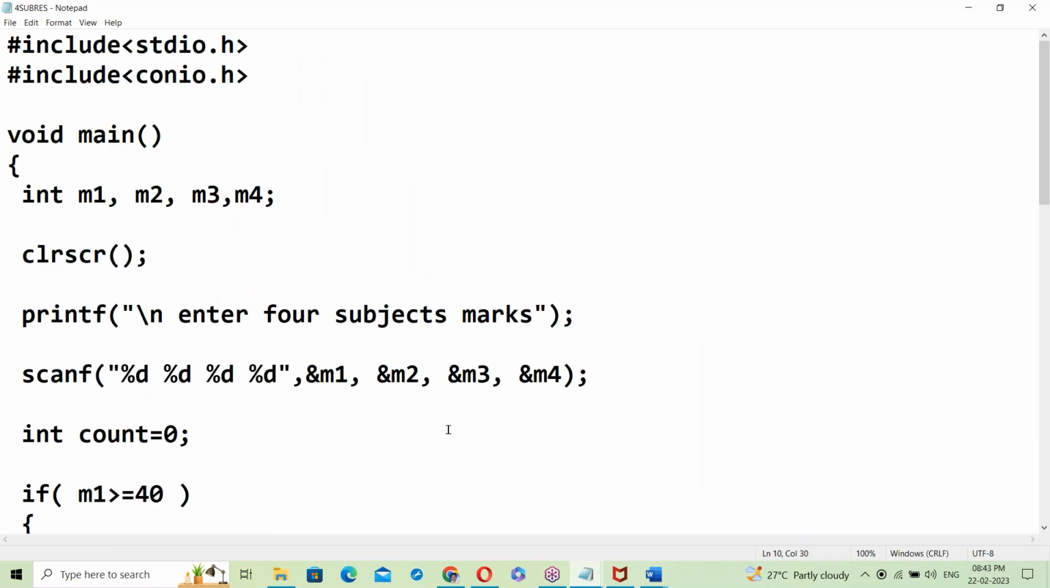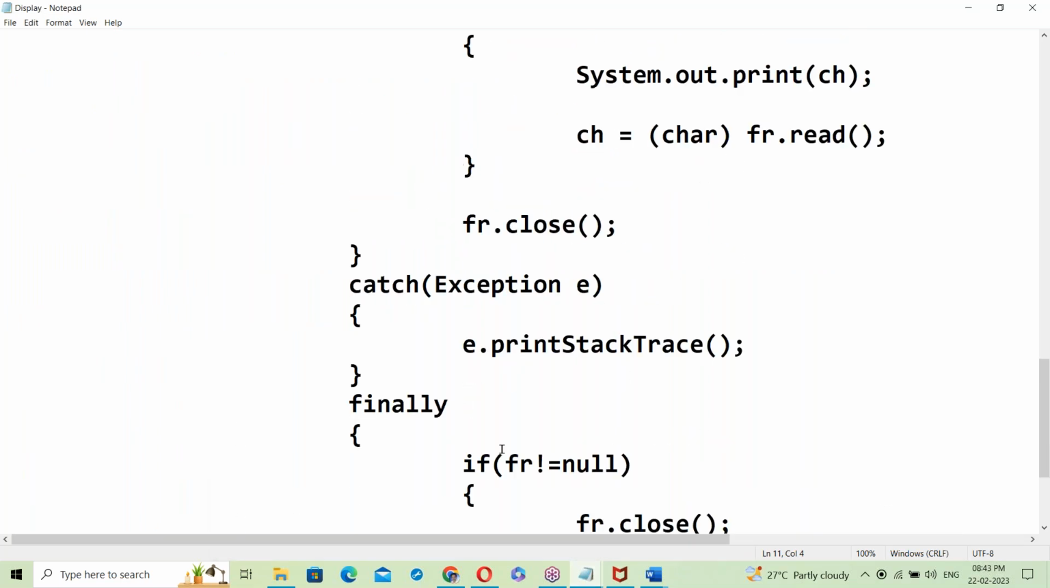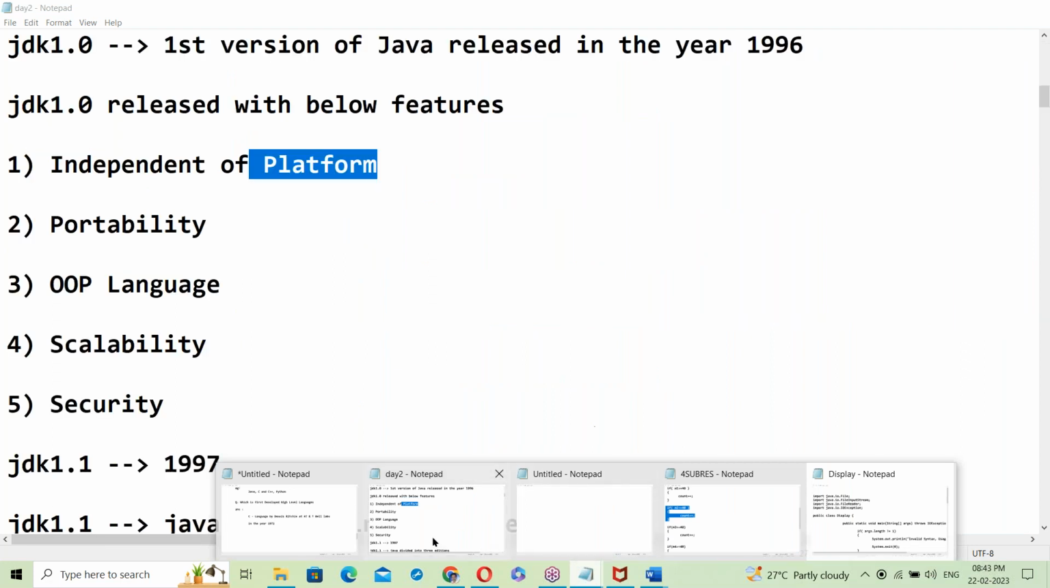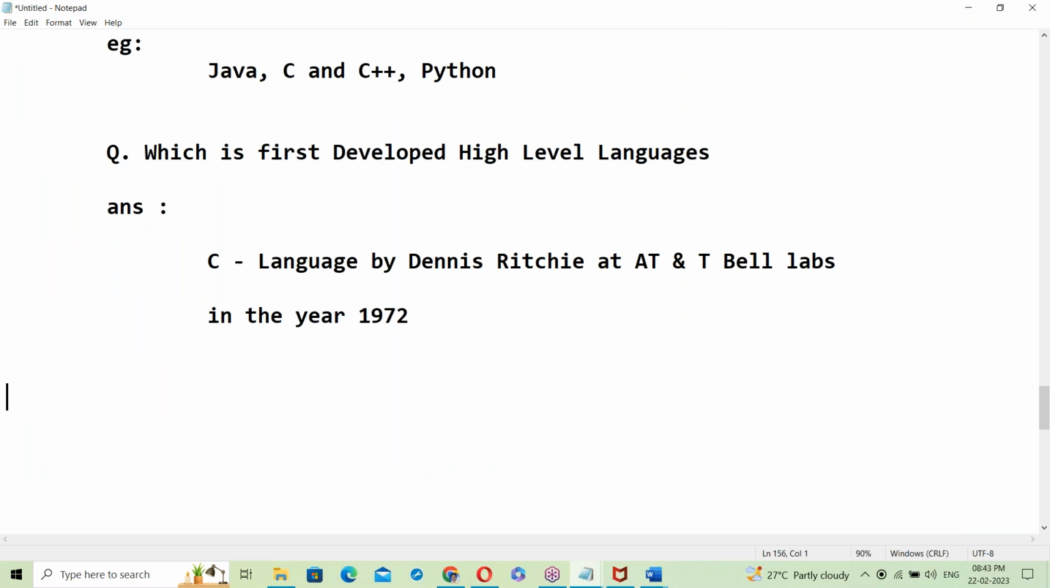It's a high-level language, but the system cannot understand this language. Java, C program, the system cannot understand these. So this high-level language has to be converted into binary code. The system understands binary codes, and binary codes means machine language.